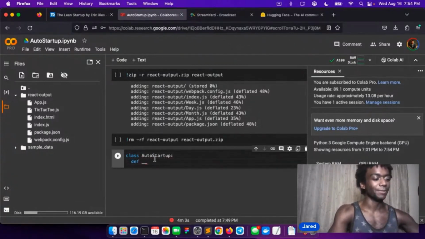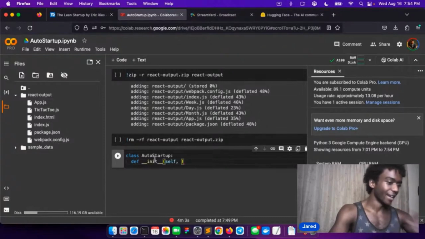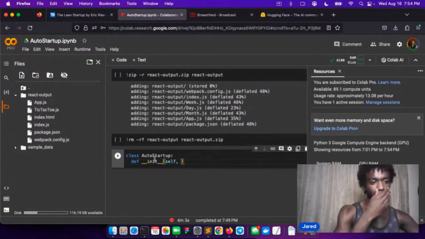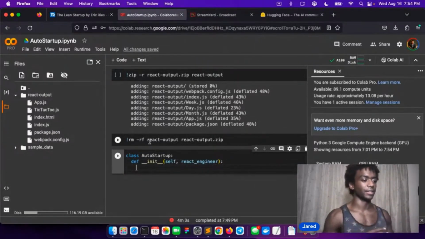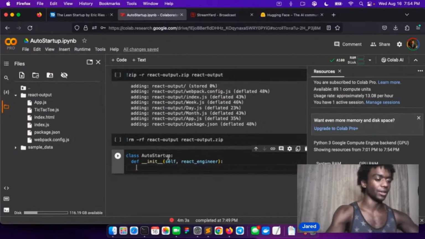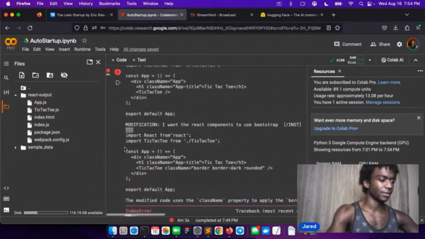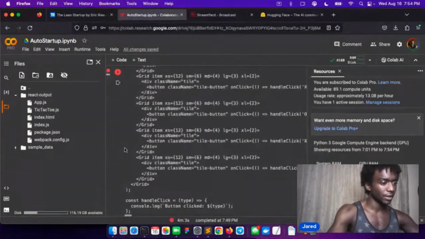So we're going to make something that takes your intuitions, thinks of a startup idea, and we're going to pass in the React engineer here. So this is going to take in the instance of the React engineer class, and this is also going to be an agent child.